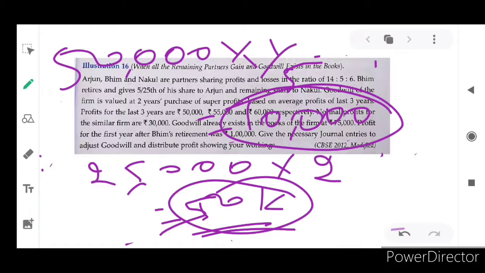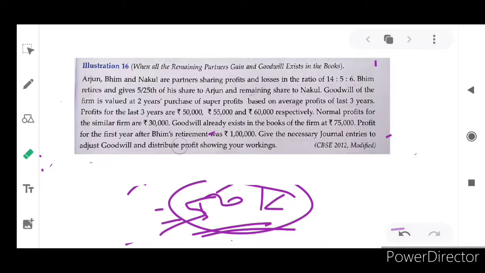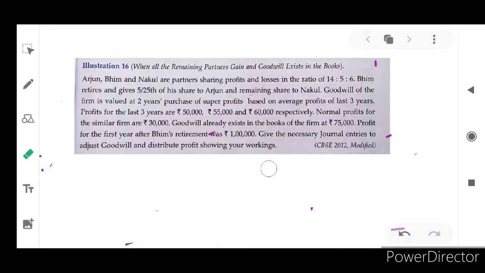Nakul, isn't it? First we wrote a journal entry for the write-off of existing goodwill of rupees 75,000 by debiting all the partners' capital accounts and crediting the goodwill account, as per their old profit sharing ratio.